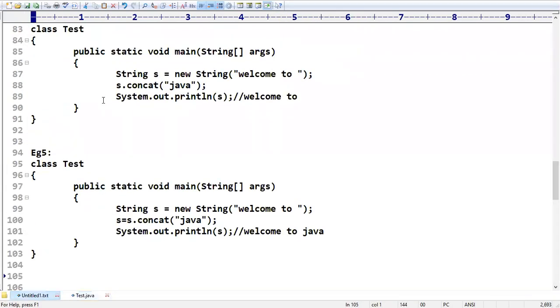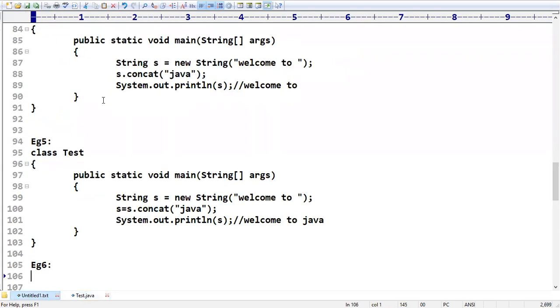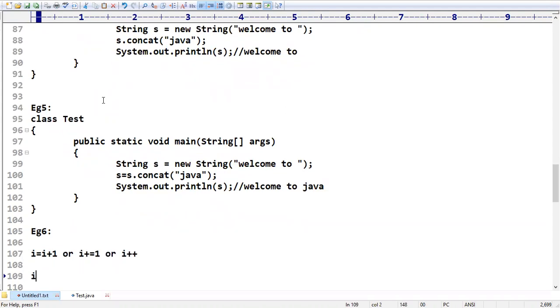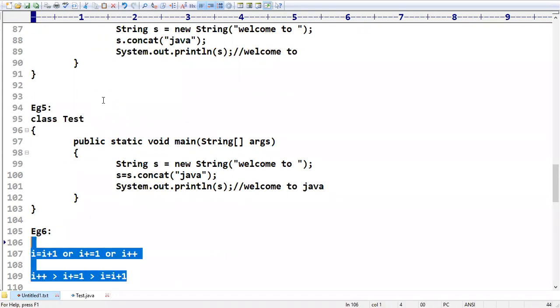Sir, the assignment operation is a very costly operation. That's why when you are dealing with objects, it is better to go for StringBuffer support. Sir, do you know, instead of writing i = i + 1, or i += 1, or i++, which is more efficient? First, i++ is more efficient, and then i += 1 is the next level. i = i + 1 is the least priority. There is a big story for that. When time permits, we will discuss.